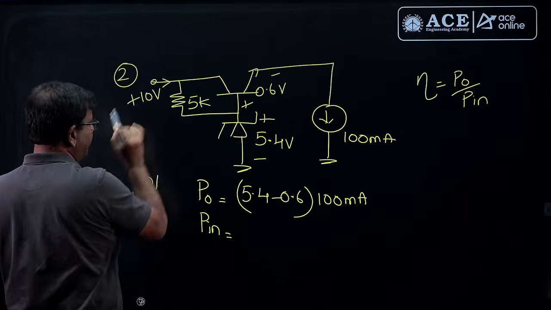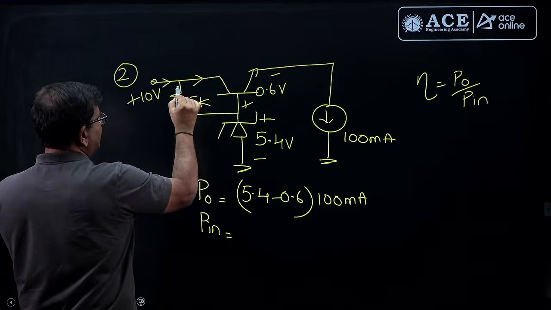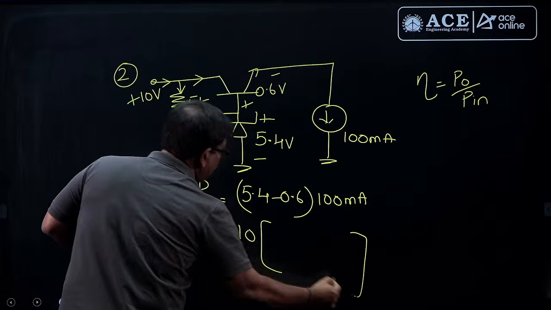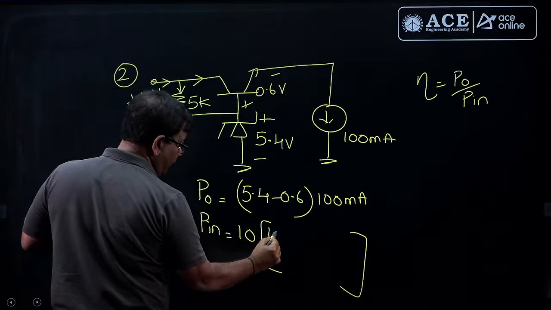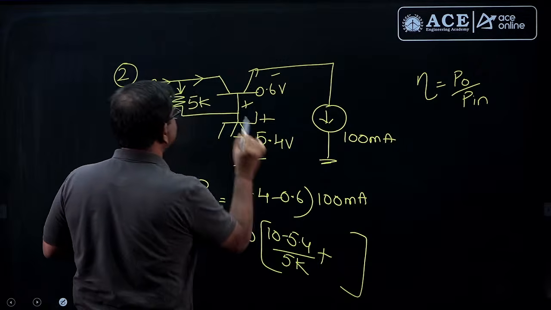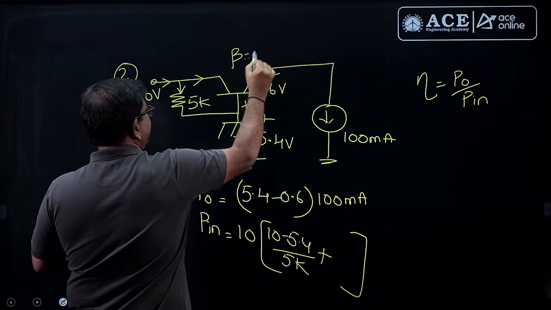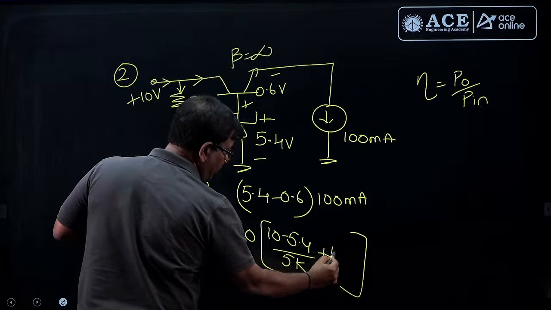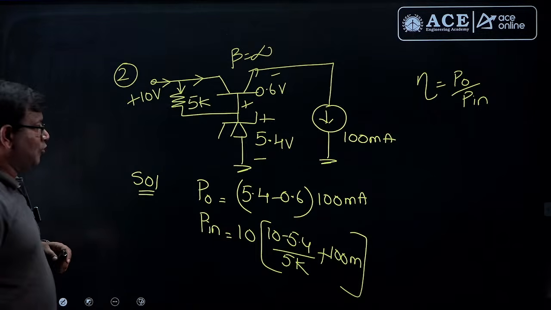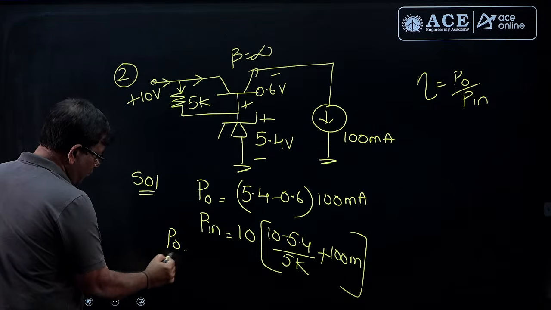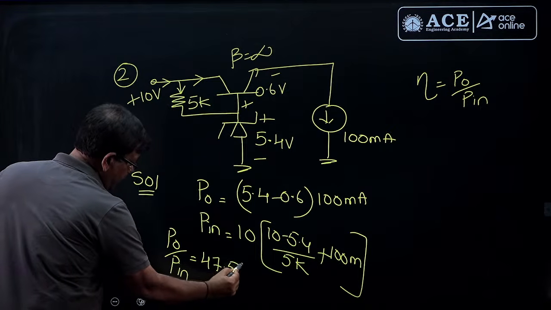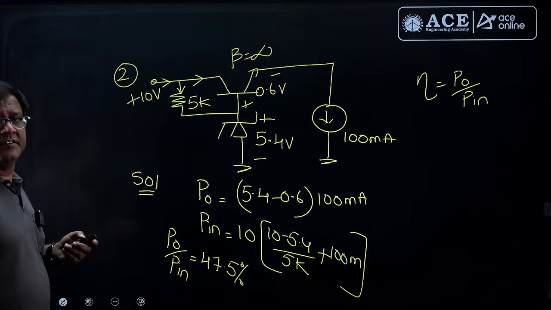Power input is V into I. So, here we have a summation. So, let us take V is 10, I is 10 minus 5.4 by 5K plus IC. Since beta is given infinite in this problem, I am taking 100 milli. So, now it is a simple calculator work. Power output by power input you have to do. Power output by power input is found to be 47.5%. So, this is something I remember.